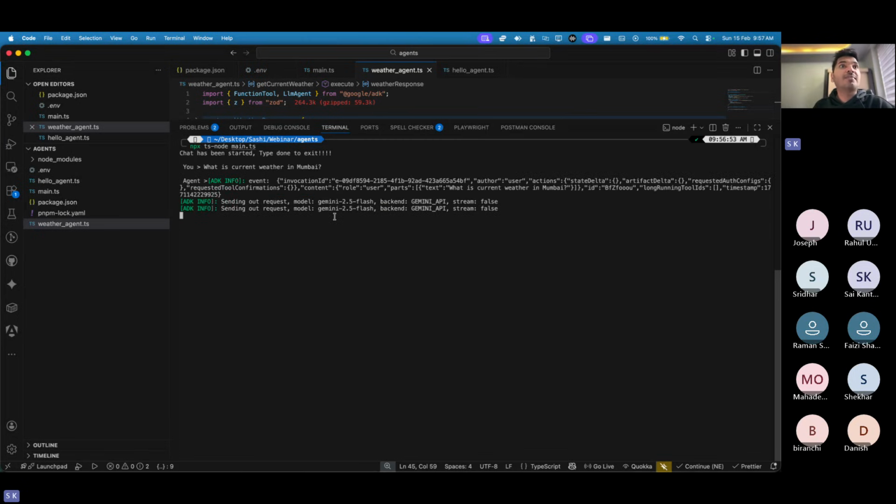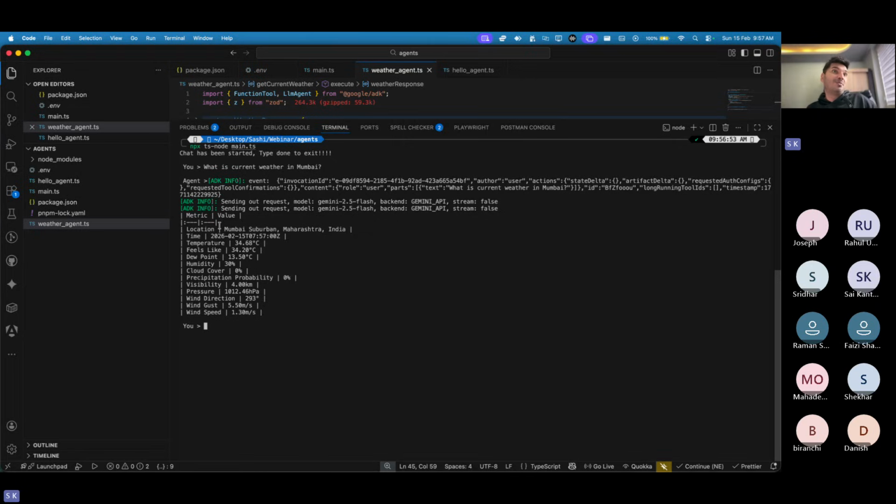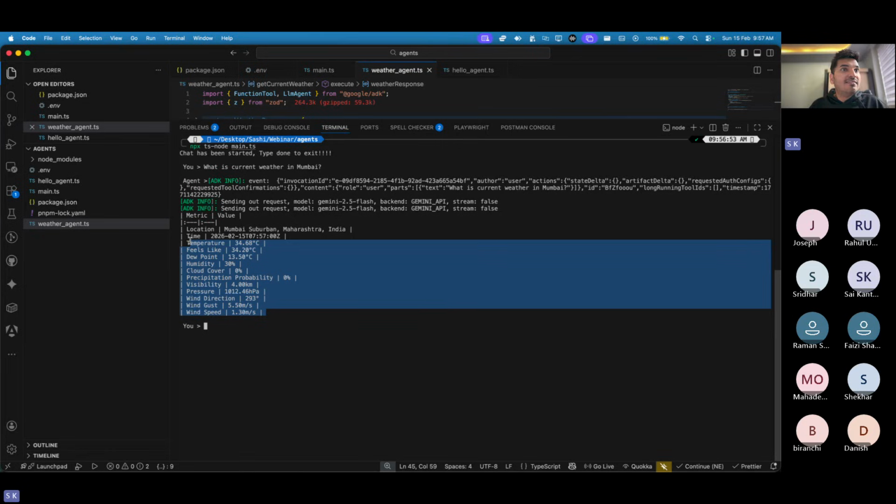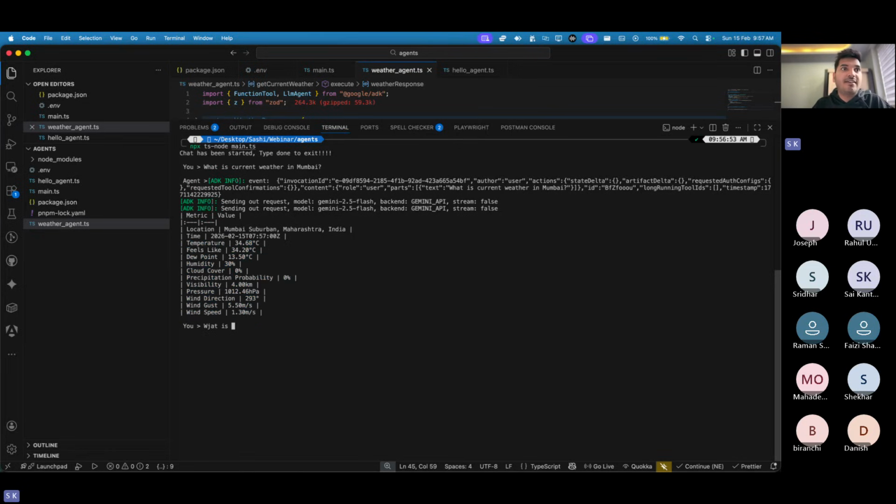Okay, can you see something is happening? Oh wow, can you see now? See the location change. See what time it is there. I don't know if it is ISO time or what. I think it's ISO time. But can you see we have a time, we have a temperature, how it feels like, humidity, visibility. Yes or no? I can say what is current weather?